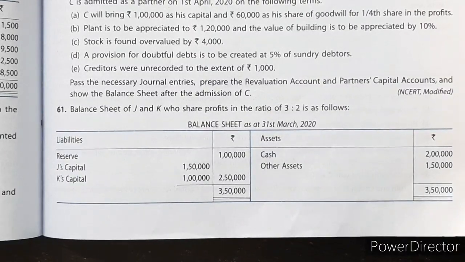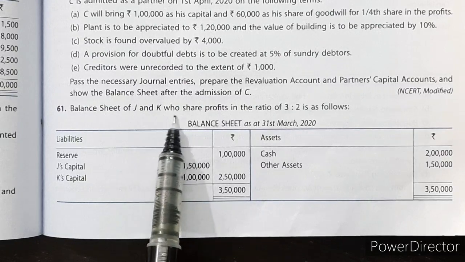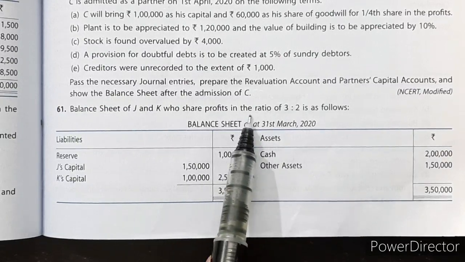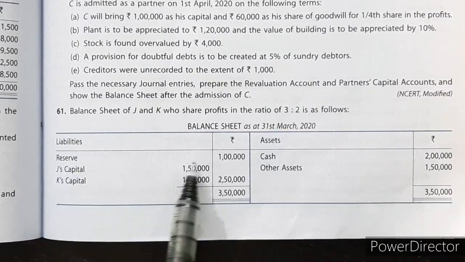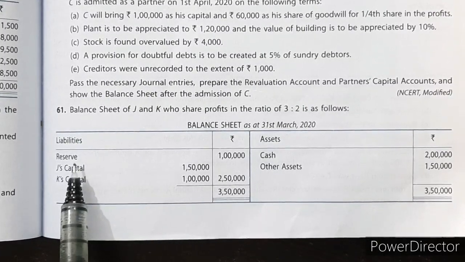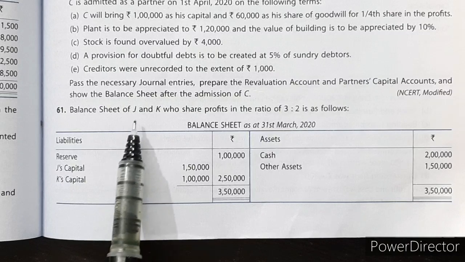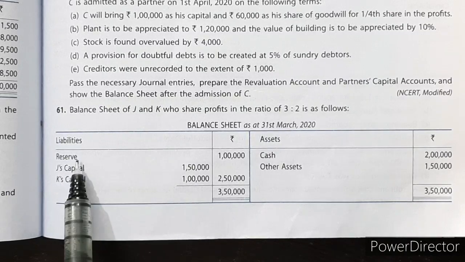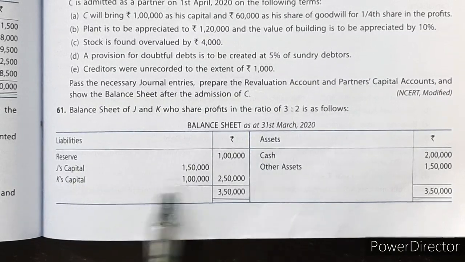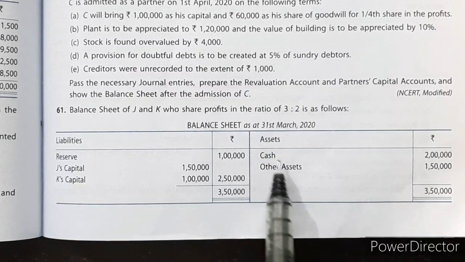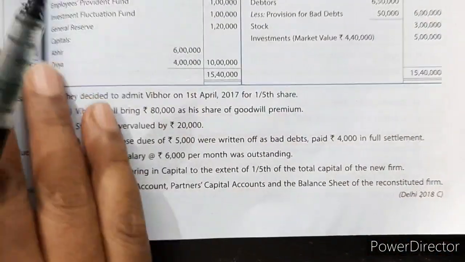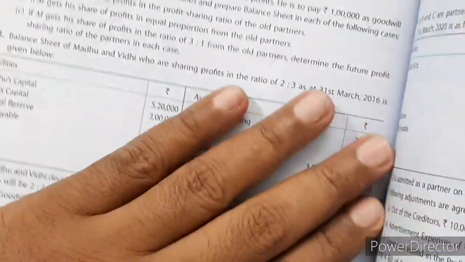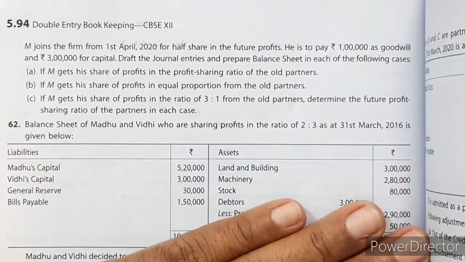Now let us see the next question. Balance sheet of J and K who share profits in the ratio of 3:2 is as follows. This is the balance sheet given. Here reserve is also there, that is past undistributed profit which is earned by J and K, so it will be given to them in their old ratio. And capitals are there, here cash and other assets are there. Now in the next page there are the adjustments to see.